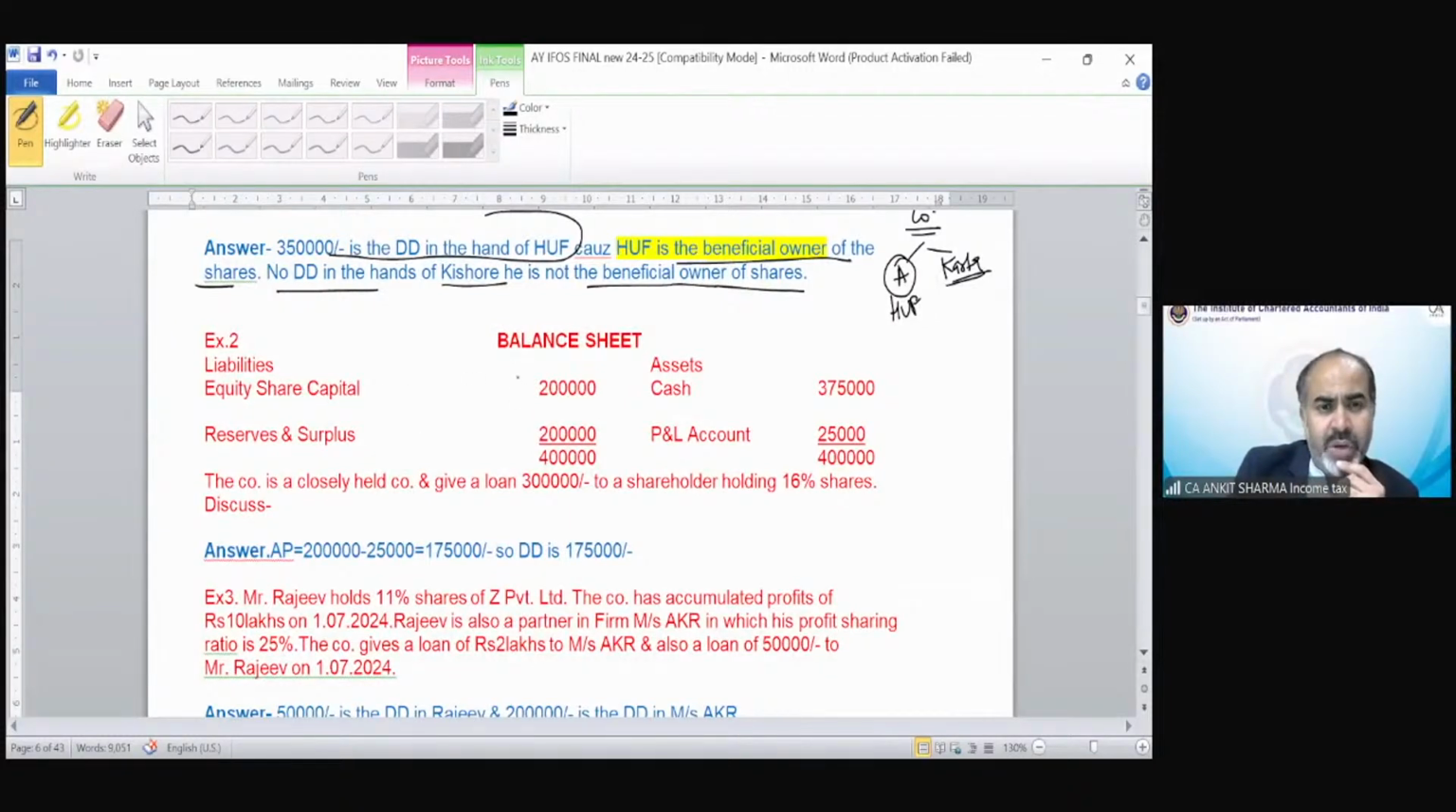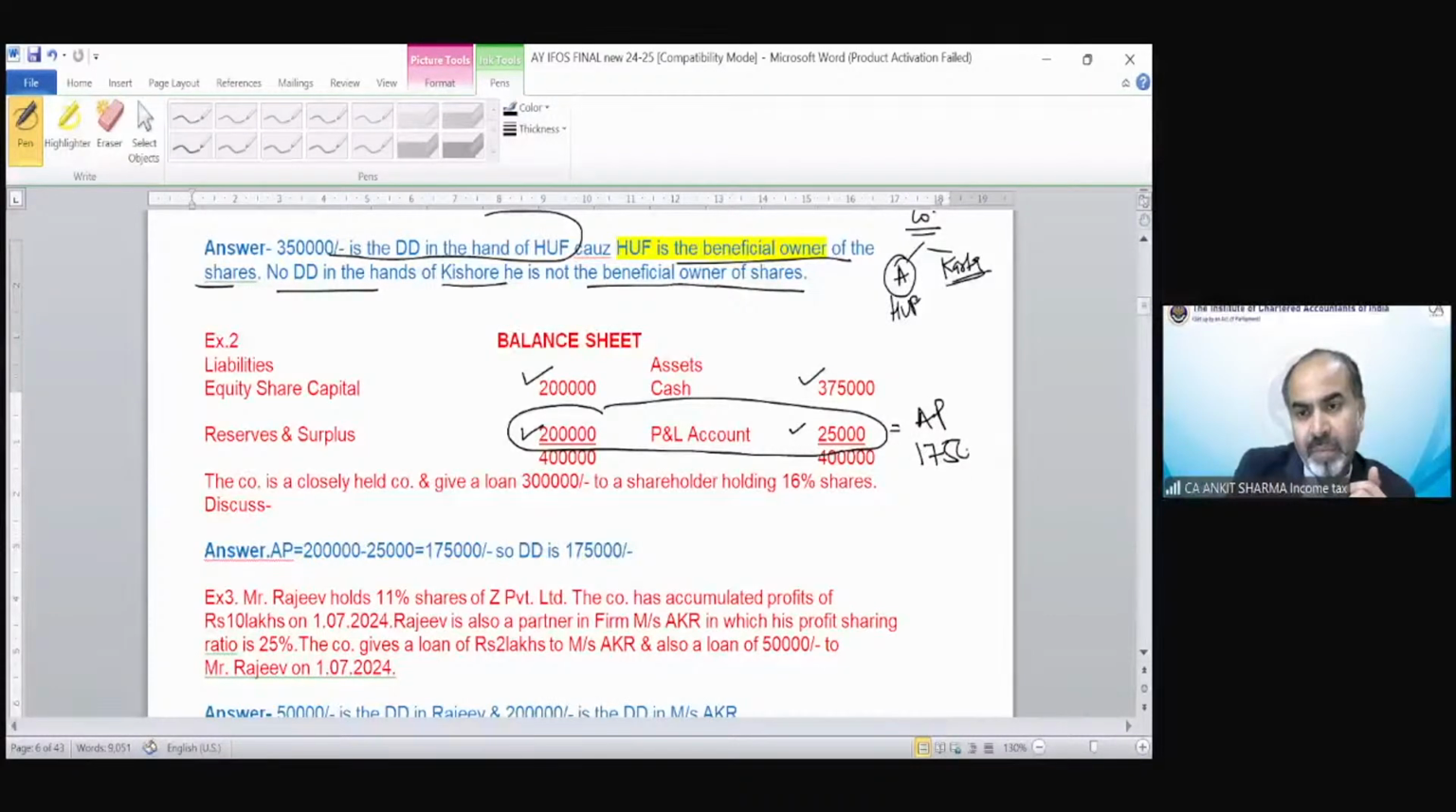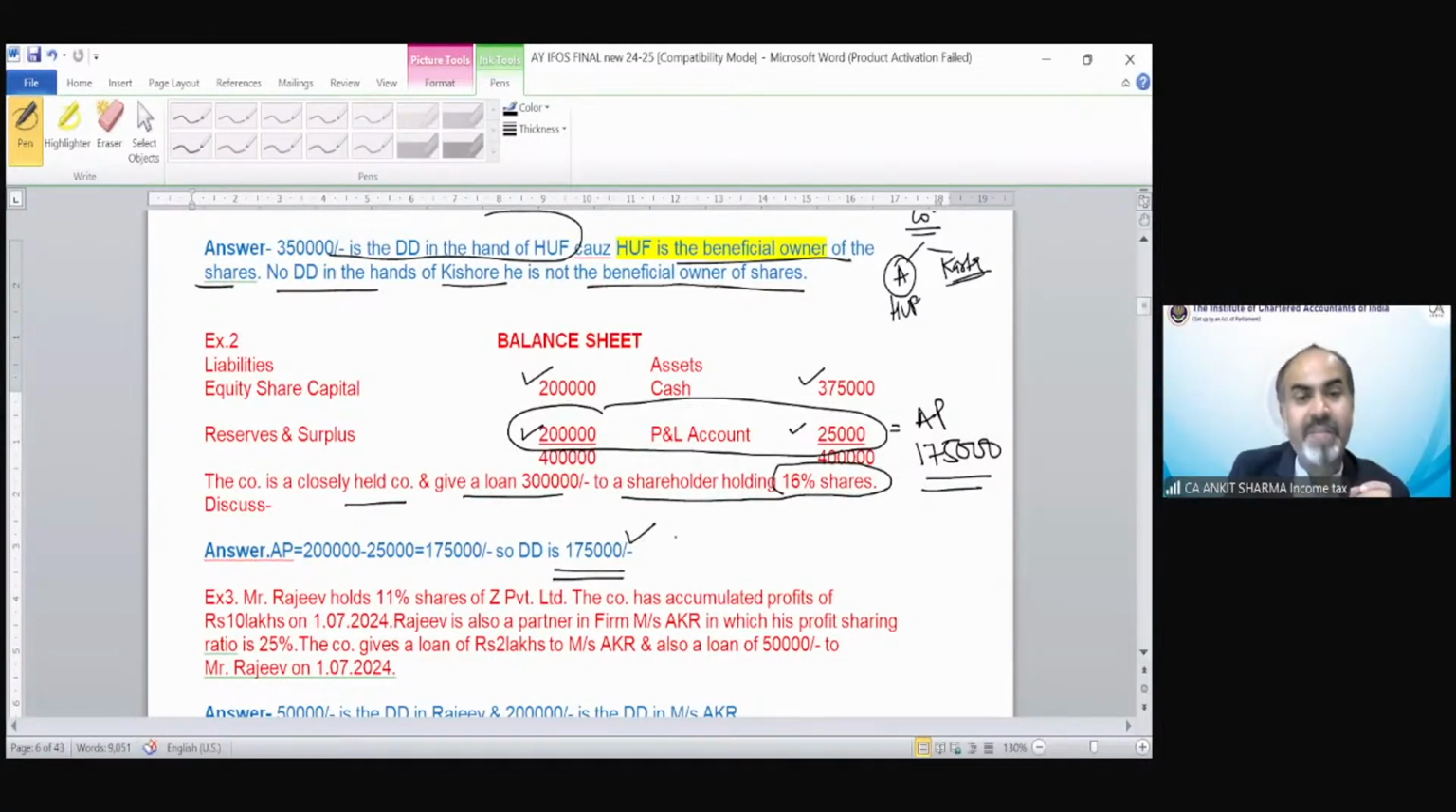Second, equity share capital is 2 lakh, reserve and surplus is 2 lakh, cash 375, P&L is this one. So reserve and surplus net, after setting off this P&L, accumulated profit is 175. Now the company is a closely held company and gives a loan of 3 lakh to a shareholder holding 16% shares. So it cannot exceed the accumulated profit. So the deemed dividend in the hands of the shareholder would be 1,75,000.